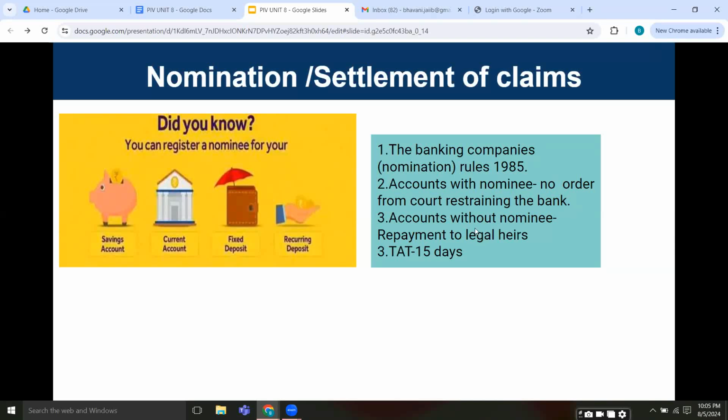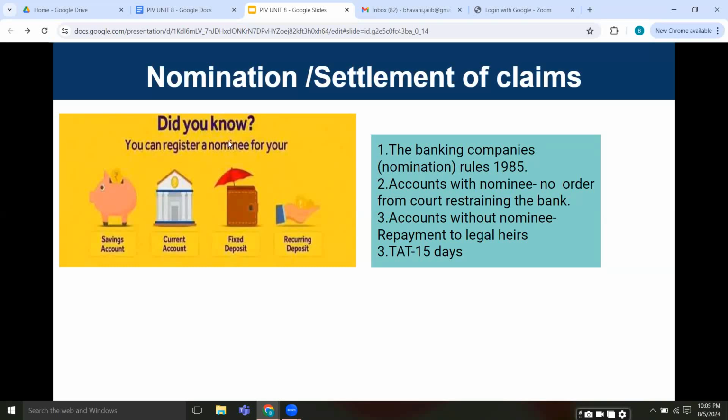But in case of accounts without nominee, usually the court comes into the picture if there are any issues or disputes, and the repayment will be made to the legal heirs based on the family tree, etc. So this will take a lot of effort from both the relatives of the deceased customer and the bank. That is why nomination should be done for any of such accounts.